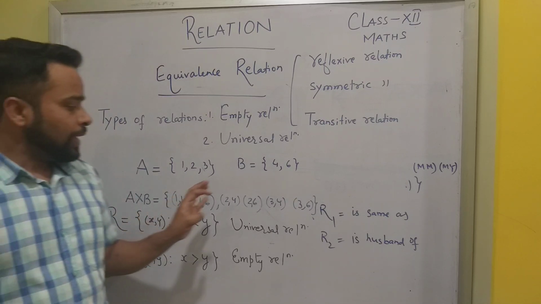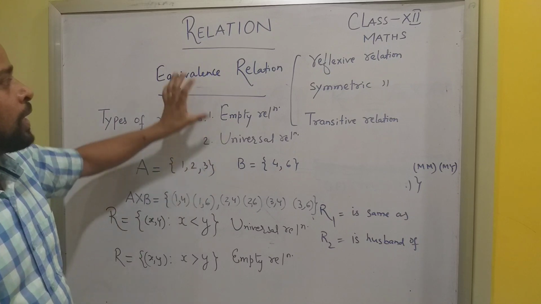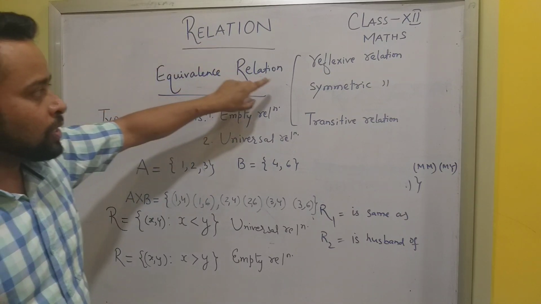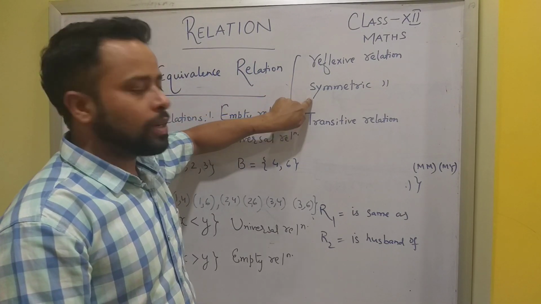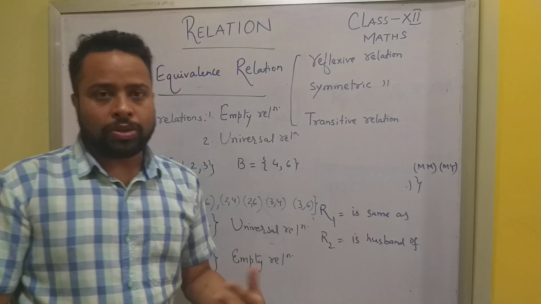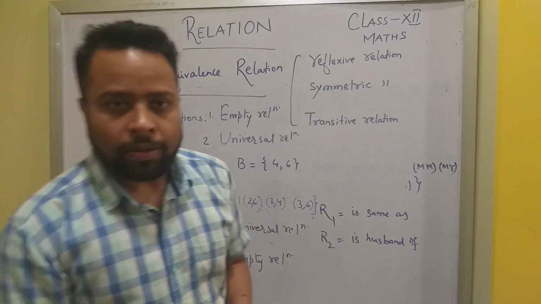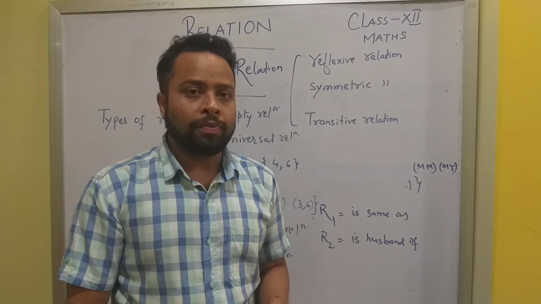Fine. So empty and universal, these are two relations. Apart from this, there is equivalence relation, which consists of reflexive, symmetric, and transitive. I need to make you understand what is a reflexive relation. I have a very simple method with which I think of reflexive.